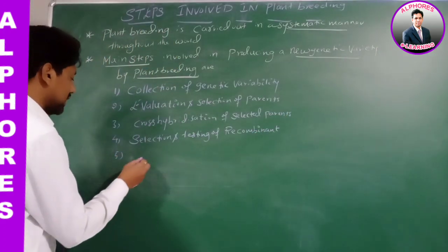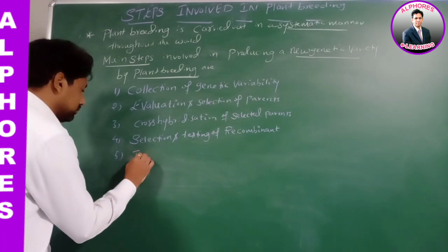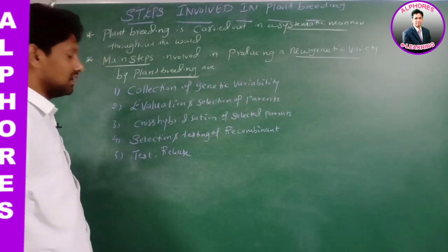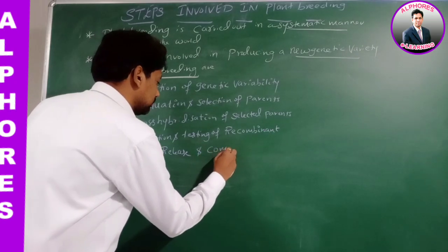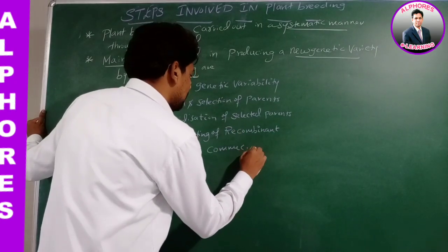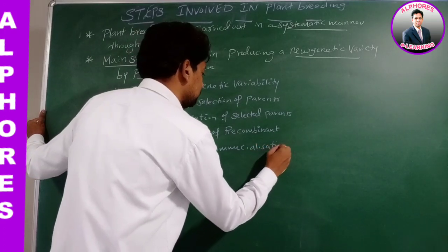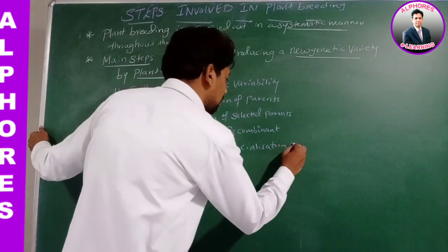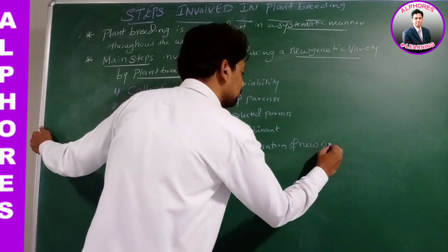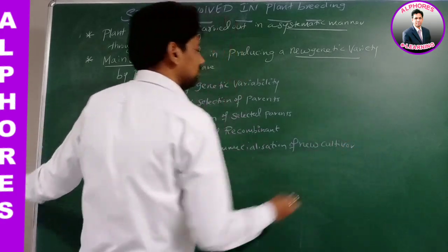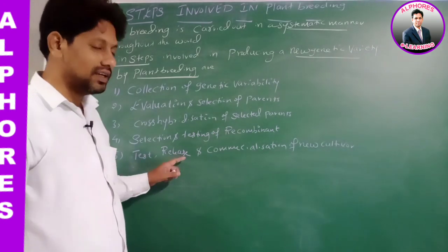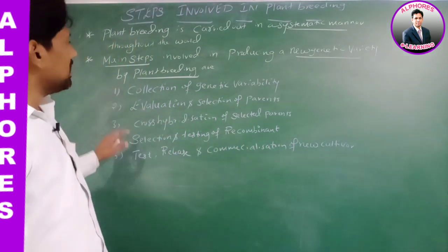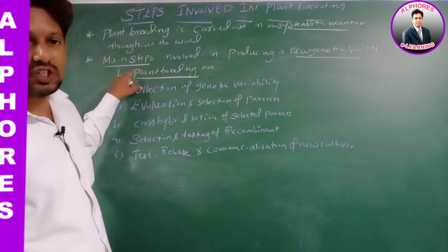Next, number 5, test, release and commercialization of new cultivar. These are the main steps that are involved in a plant breeding program.